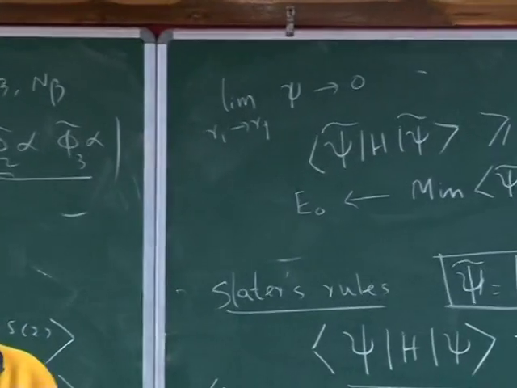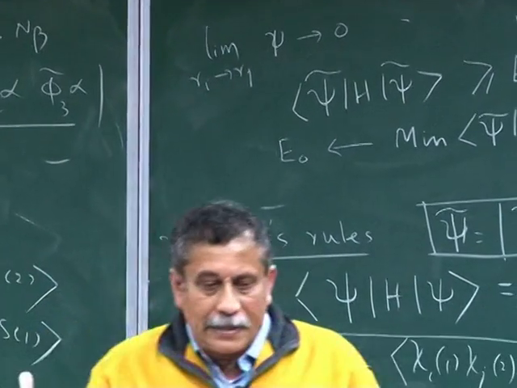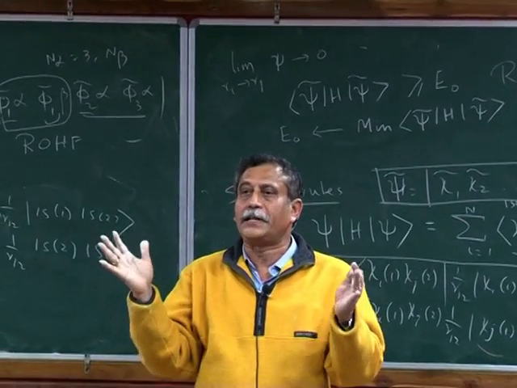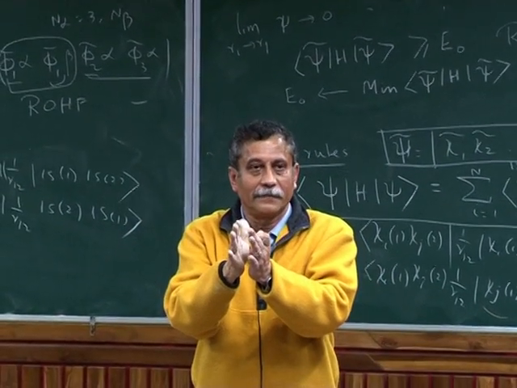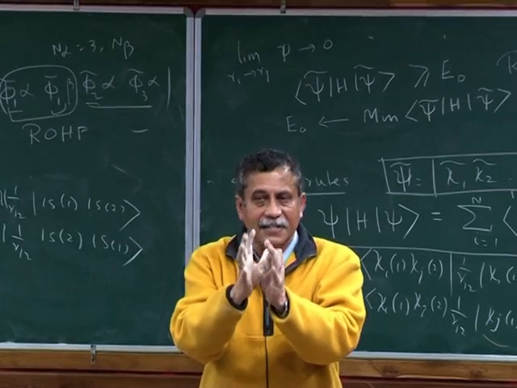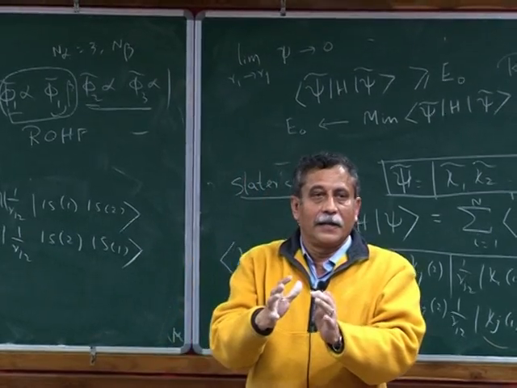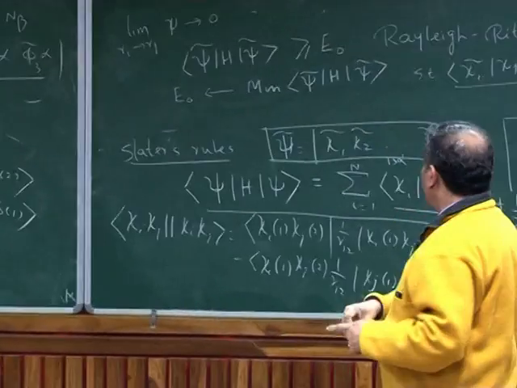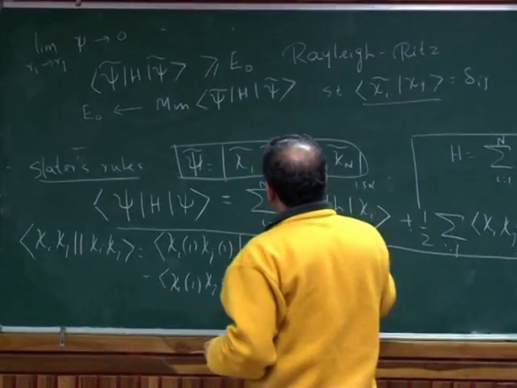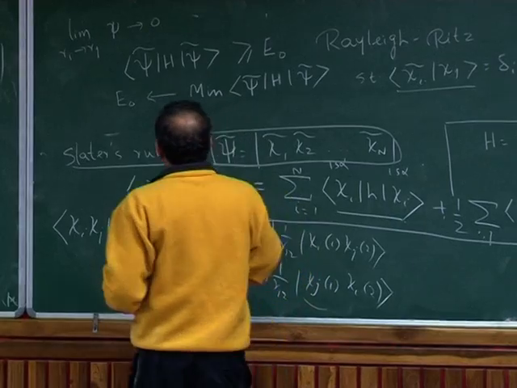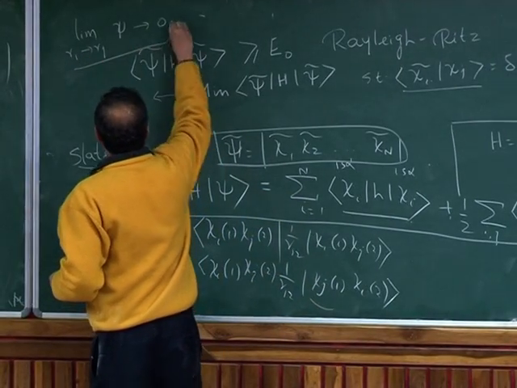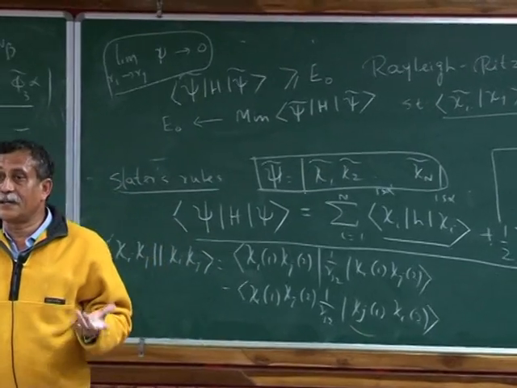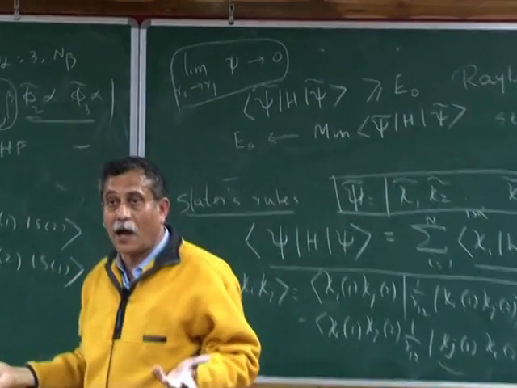So what does it mean? It means that there is a vanishing probability, in a very classical sense, of electrons coming close together. Again, it's a very classical interpretation, of course, which means the two coordinates cannot be together. This is a very strong part of the correlation. We have to see that all our wave functions must satisfy this. Does the single determinant satisfy this? That is something we'll ask.